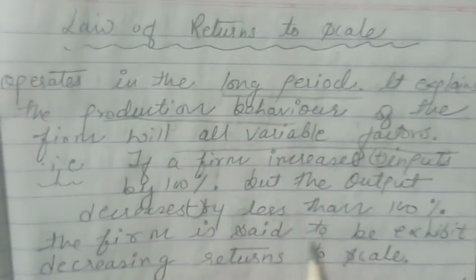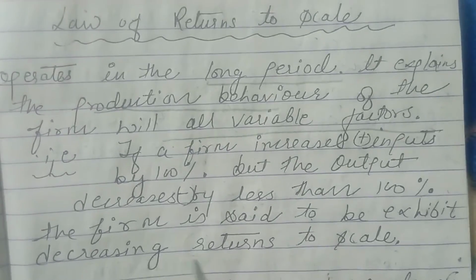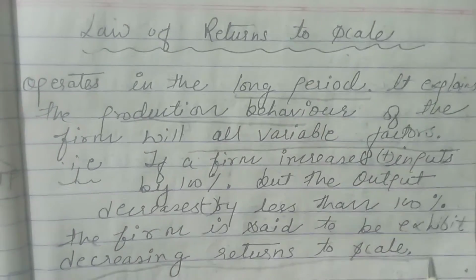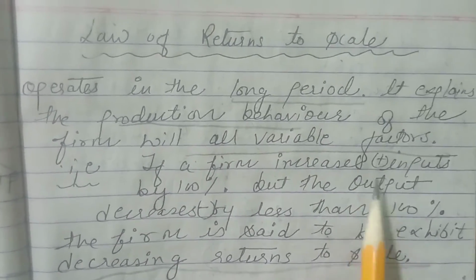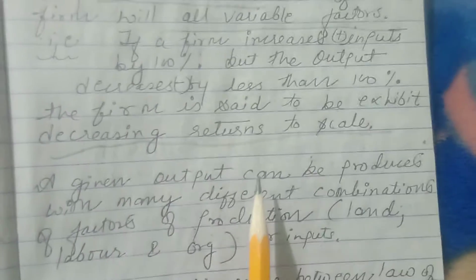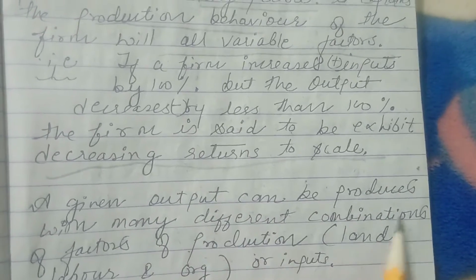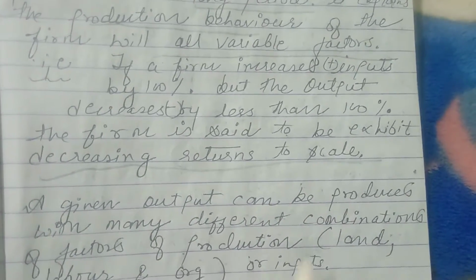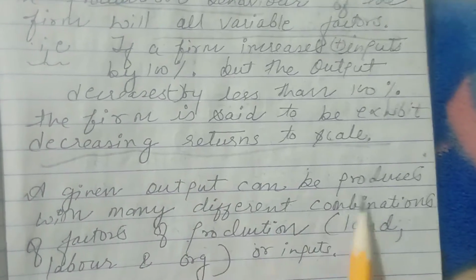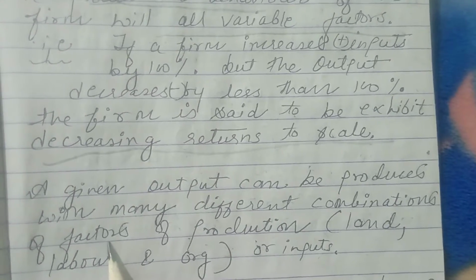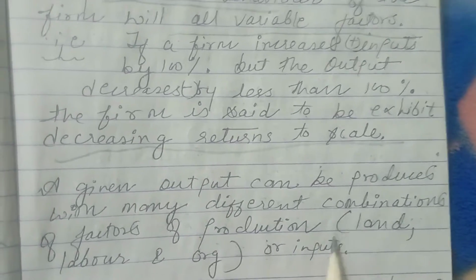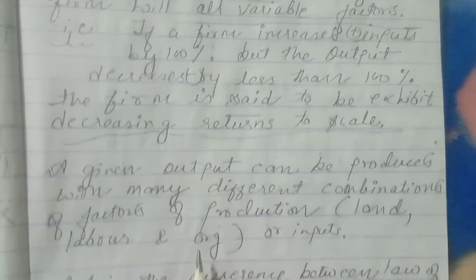The firm is said to exhibit decreasing returns to scale. Definitely it will show decreasing returns to scale because of the decreasing output, or you can say the production level. A given output can be produced with many different combinations of factors of production. Well students, whenever output results from a combination, those are known in economics as the factors of production, where we take land, labor and organization or inputs to get the final outputs.